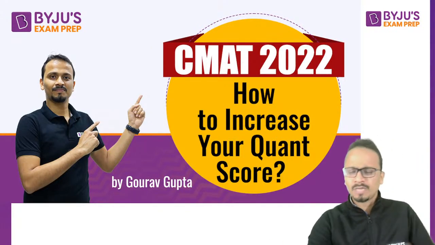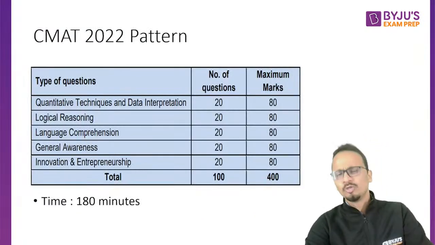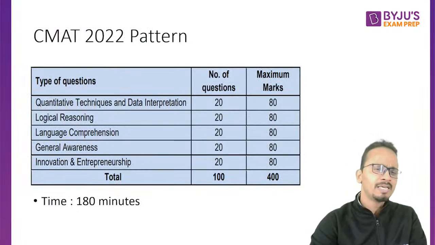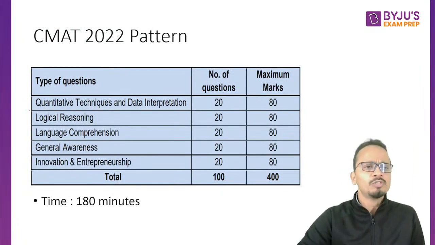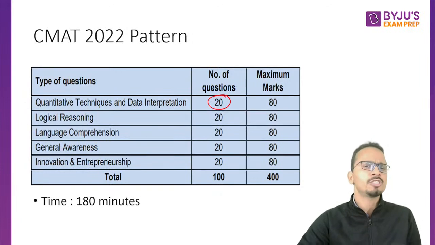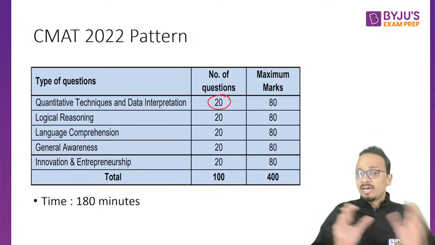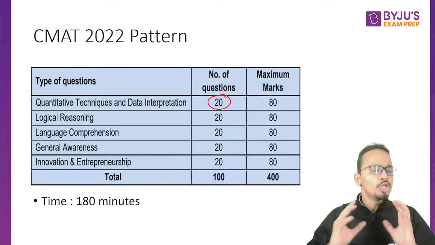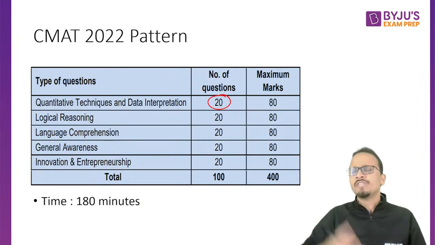First of all, for just 2 minutes, I'll go over understanding the pattern. Yesterday I explained this in detail, but let's talk about the pattern of CMAT 2022, which has changed from last year. Last year there were 25 questions in the quant section, now there are only 20 questions. If you have attended my yesterday's session, you will understand how much time we need to devote to each of these sections.